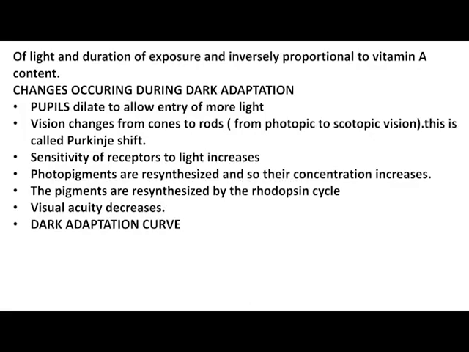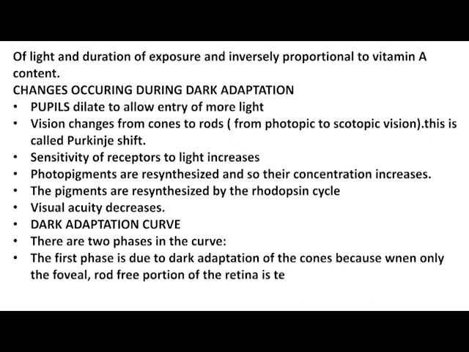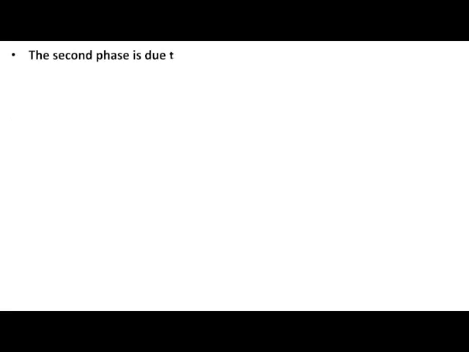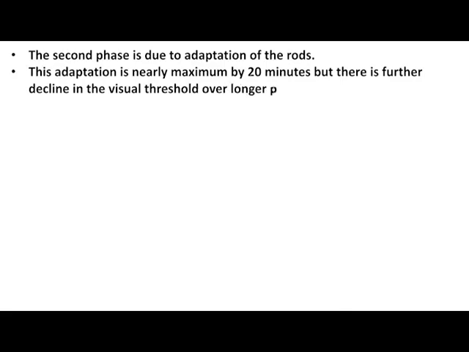Dark adaptation curve. There are two phases in the curve. The first phase is due to dark adaptation of the cones, because when only the foveal rod-free portion of the retina is tested, the decline does not proceed further. The second phase is due to adaptation of the rods. This adaptation is nearly maximum by 20 minutes, but there is further decline in the visual threshold over longer periods.